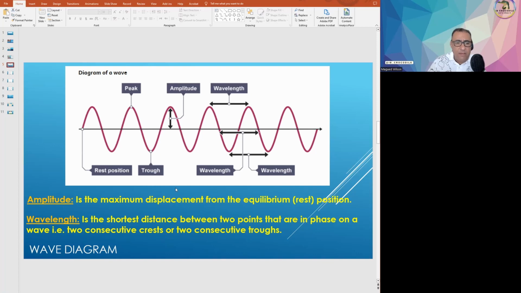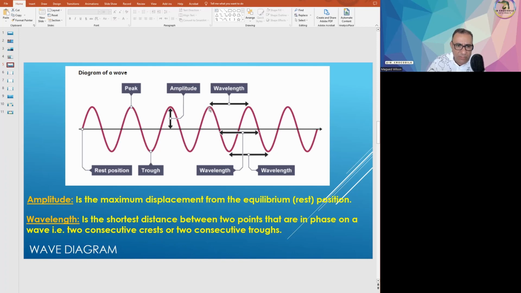Now, what is the wavelength? Another definition, this is the fundamentals, the basics of waves. So we know what the amplitude of the wave is, and sometimes we denote it by X naught in the textbooks, or capital A. And then the wavelength, which is the shortest distance between 2 points that are in phase, which means 2 consecutive crests or 2 consecutive troughs.